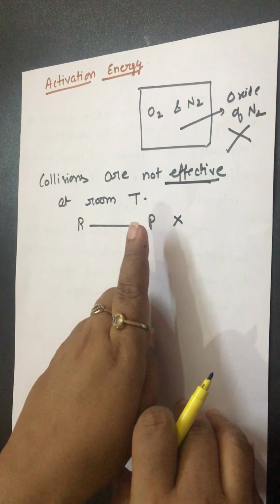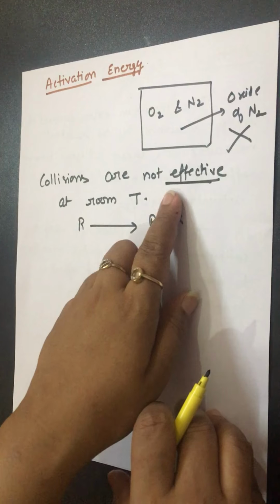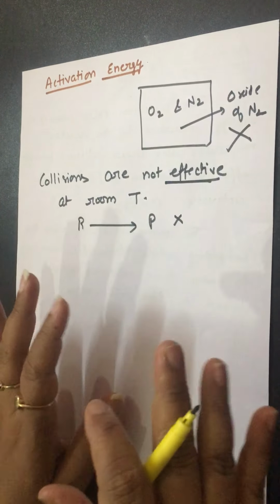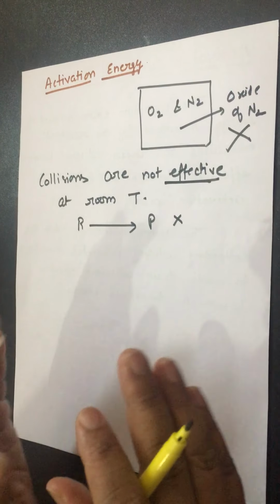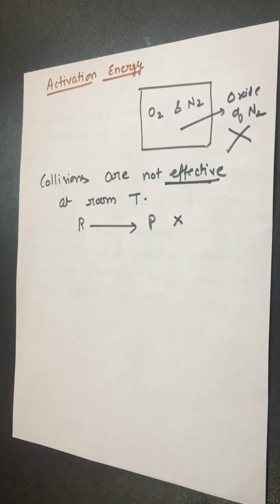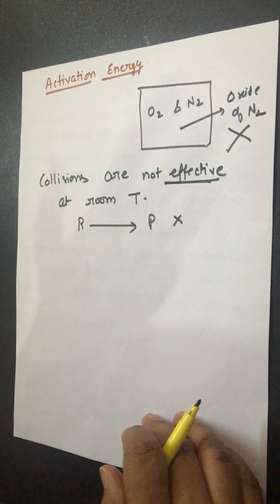If the reactant does not convert into the product after collision, we say the collision is not effective. Right, so most of the collisions are not effective at room temperature. That's why in our atmosphere also, the proportion of oxygen and nitrogen is maximum, not of the nitrogen oxides. That's clear. Now come to the next point.